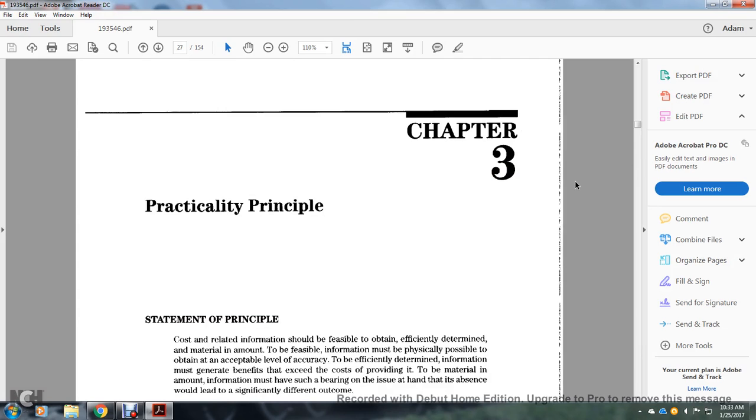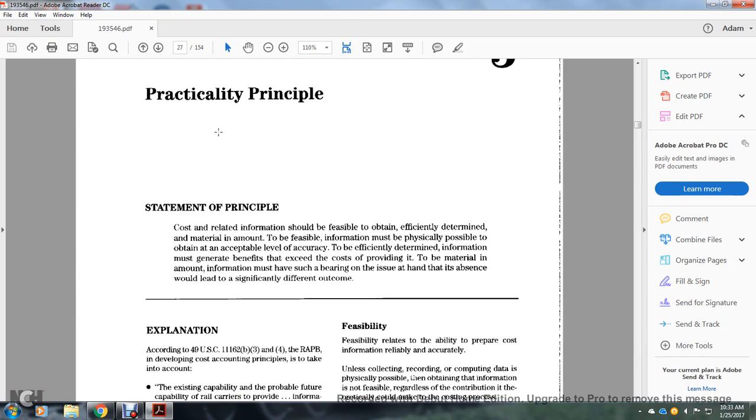All right, Chapter 3, Railroad Accounting Principles Board, Volume 2, 1987, Chapter 3, Practicality Principle. Statement of Principle: The related information should be feasible to obtain, and the efficient determination of the material amount made feasible.